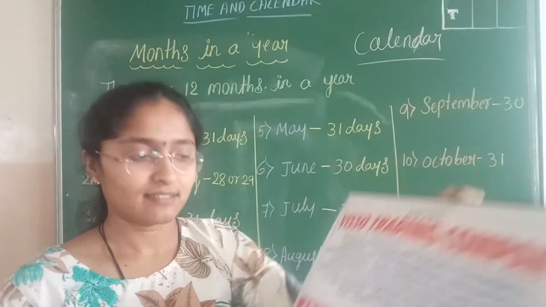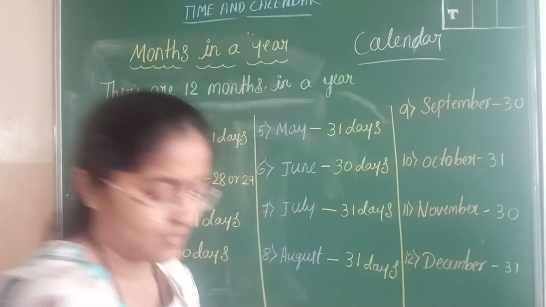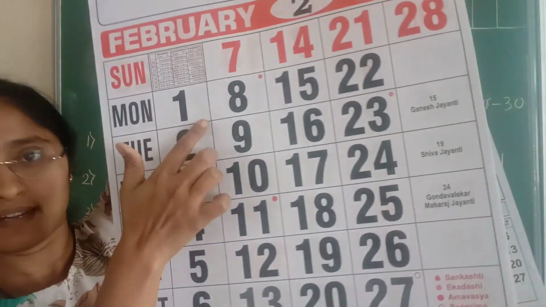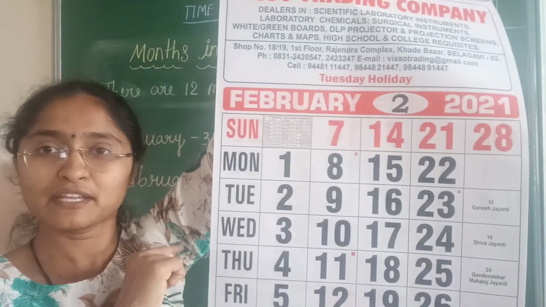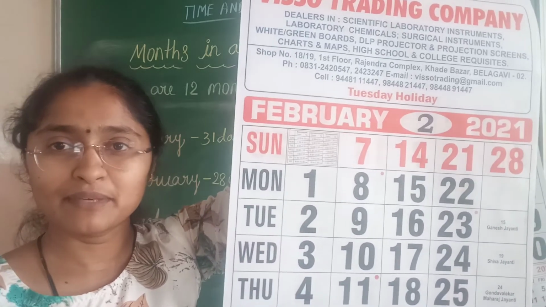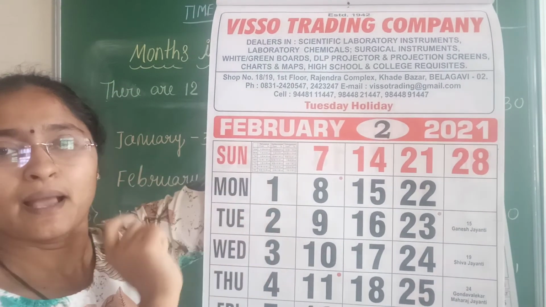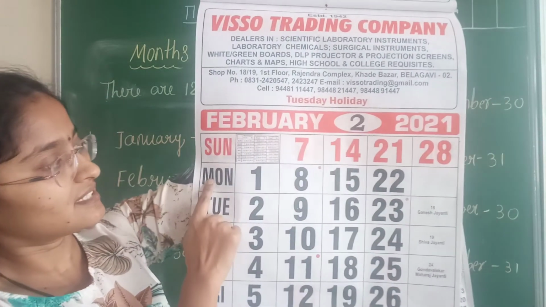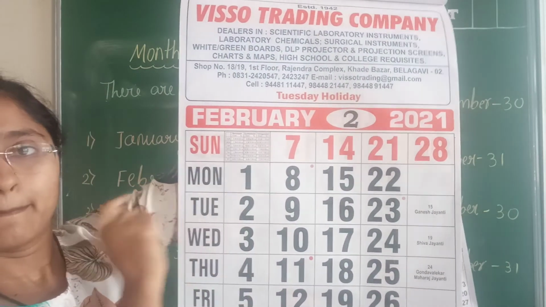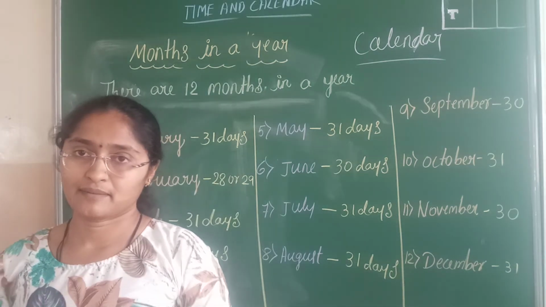So the first day of the next month is what? Monday. Yes. In January, the last day is Sunday, so it means that the first day of the next month is Monday. Got it? So write here Monday.